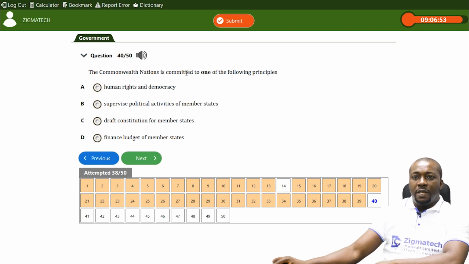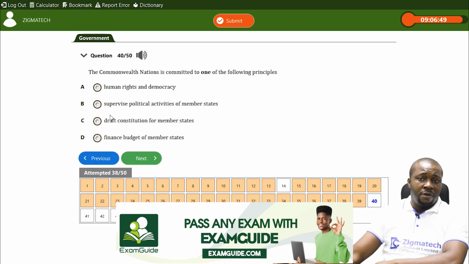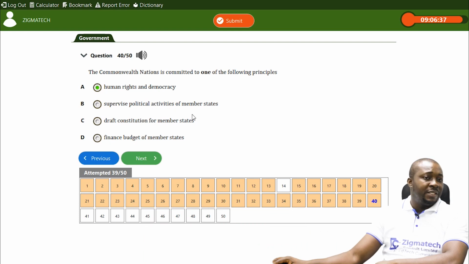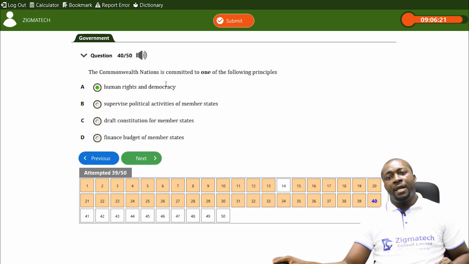The Commonwealth of Nations is committed to the following principles. We are talking about principles of the Commonwealth. What comes to mind? The first principle: human rights, of course, democracy, good governance. It does not supervise political activities of member states. It's not their duty to do that. Draft constitutions for member states? The Commonwealth of Nations does not do that. Finance budgets of member states? The Commonwealth does not finance the budget of member states. Rather, in their principles, they have respect for human rights and democracy.